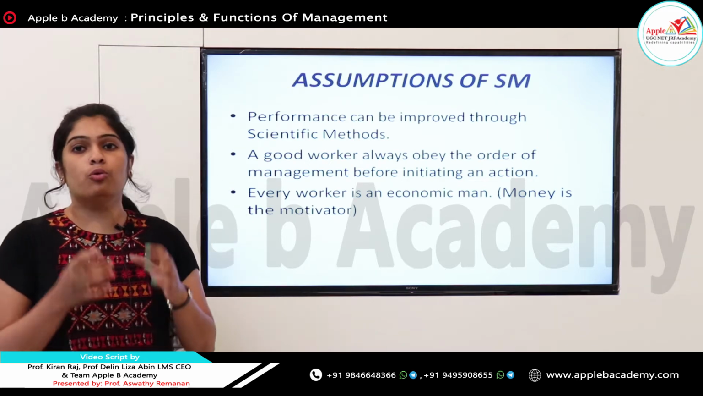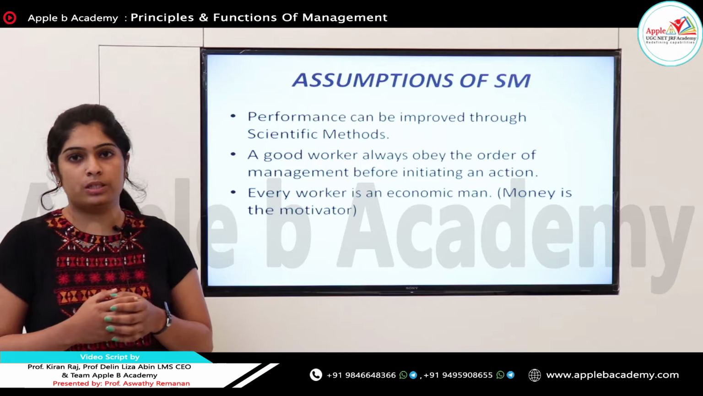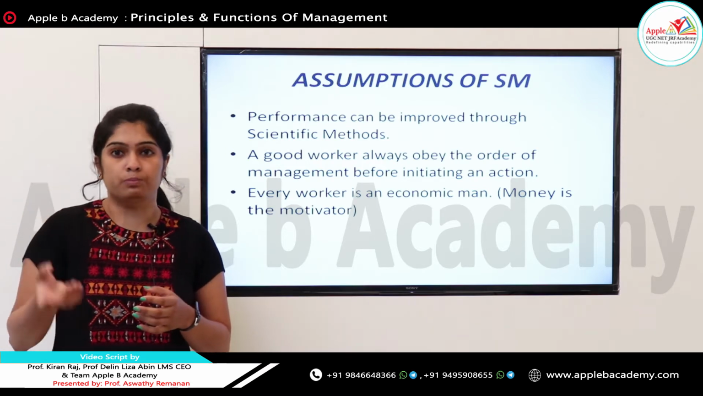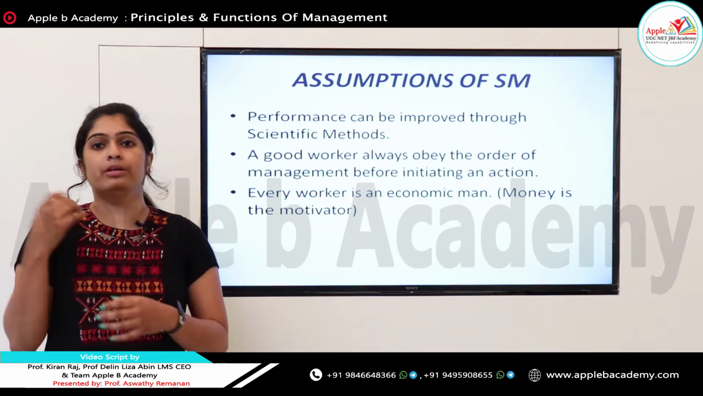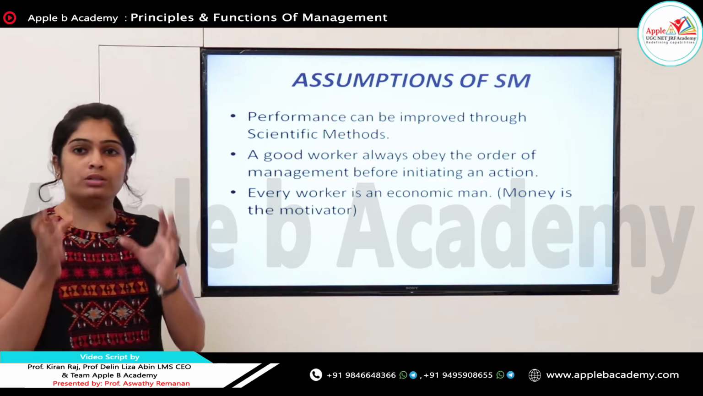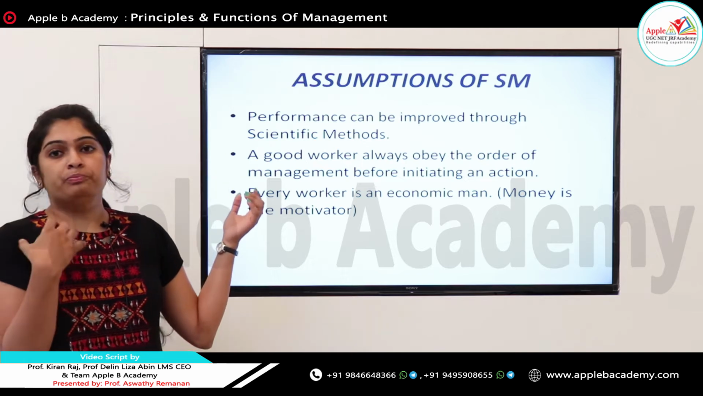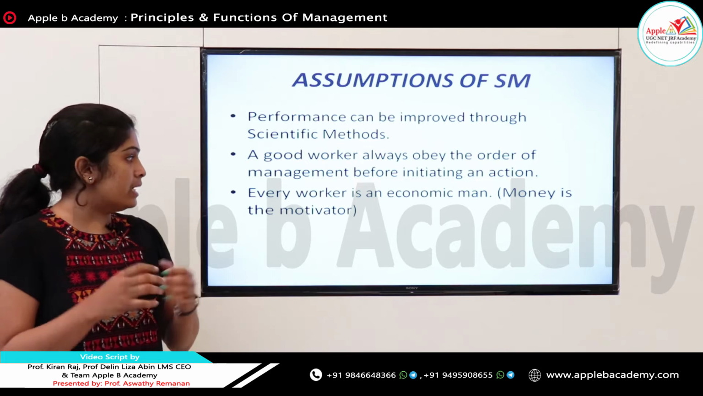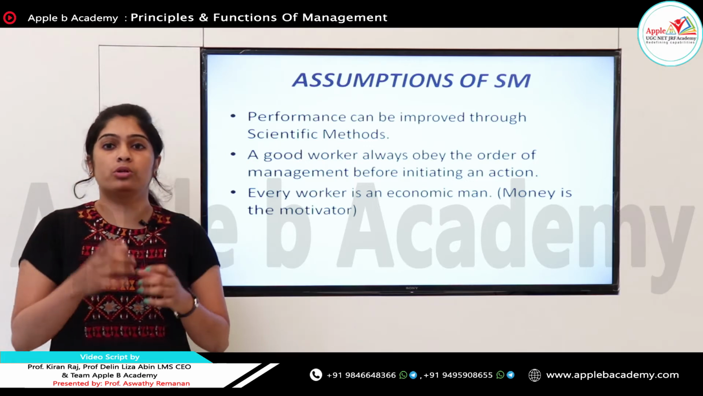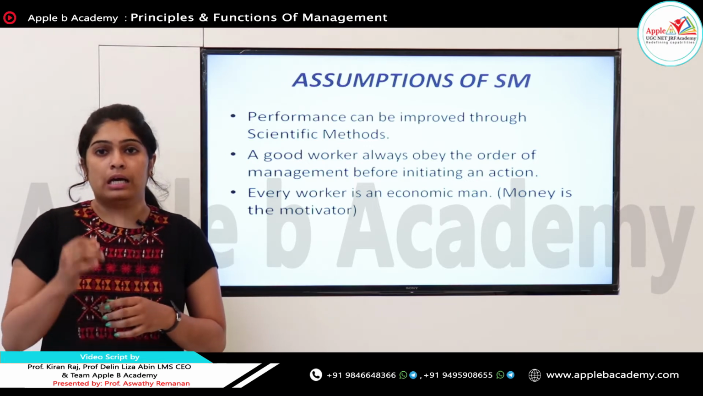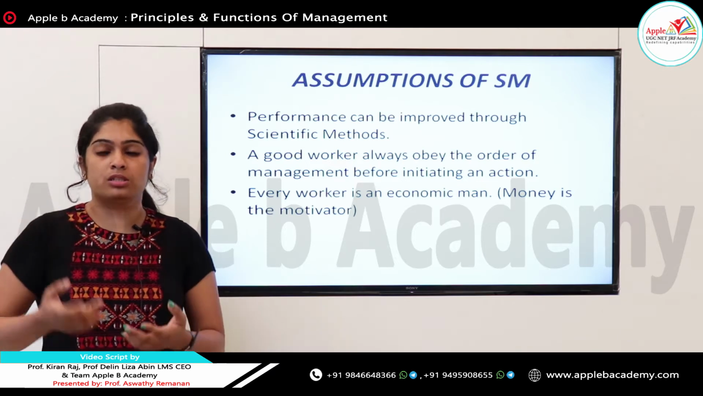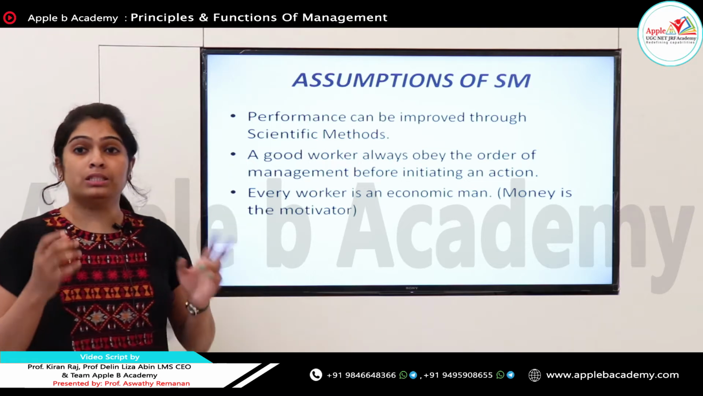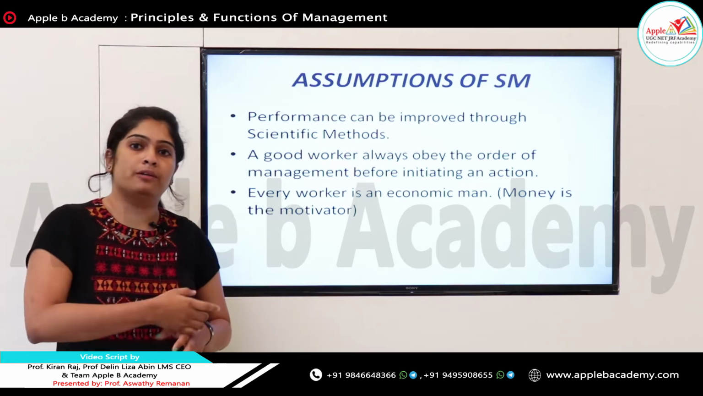And the next one is a good worker always obeys the order of management before initiating an action. That means who will be a good worker? The one who obeys the orders of the superior, because they don't have any independence, they don't have any freedom to ask questions. They only need to obey what the superiors say. And the last one is every worker is an economic man. That means money is the only motivating factor for each and every employee. The employee does not want any psychological need, any physical need, they only want money. So, money can motivate man. So, these are some of the assumptions of Taylor on which he propounded scientific management theory.